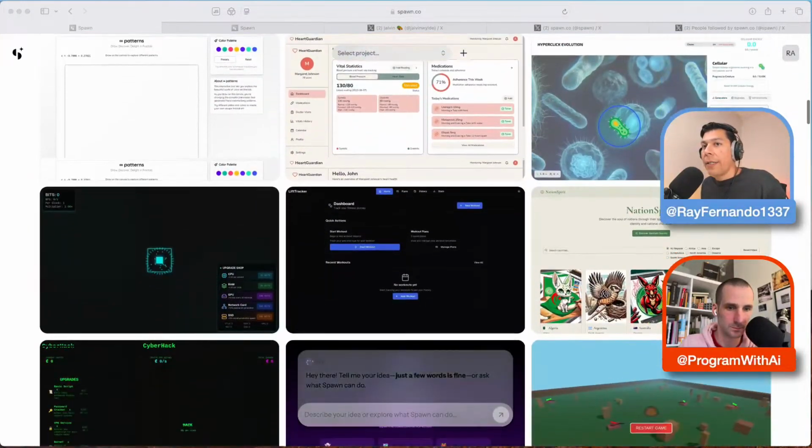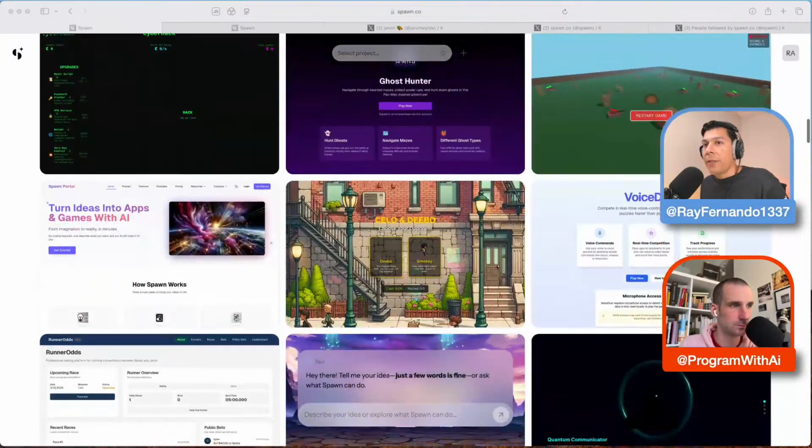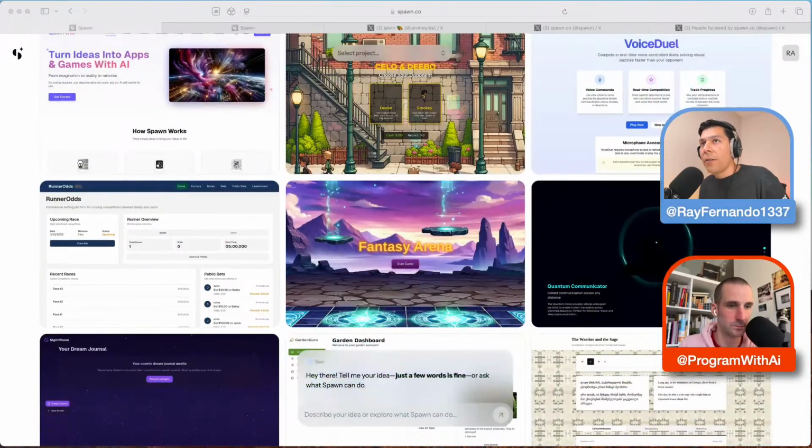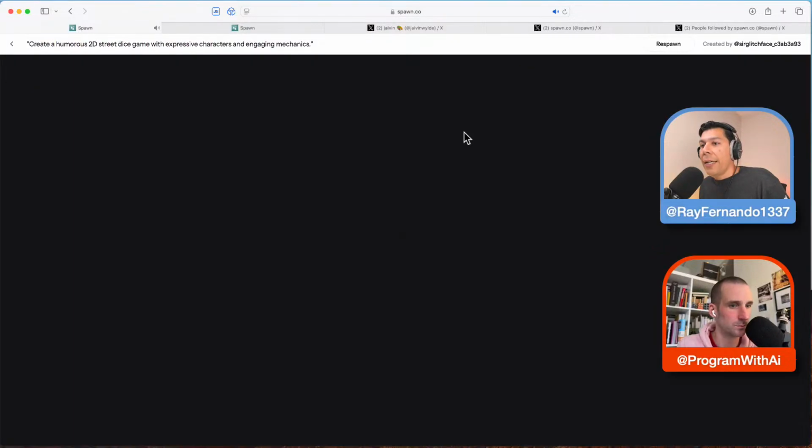So this is Spawn here, and you can use it to get some credits and to build with these things. All you have to do is give it instructions in plain English, and it should basically allow you to make the app that you're doing.